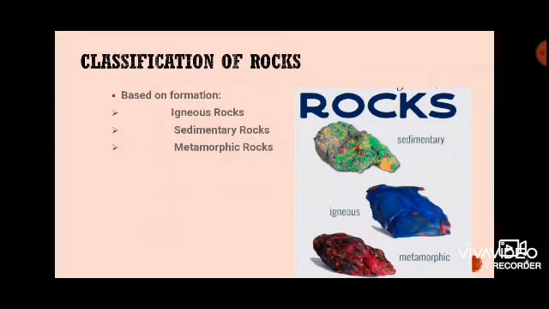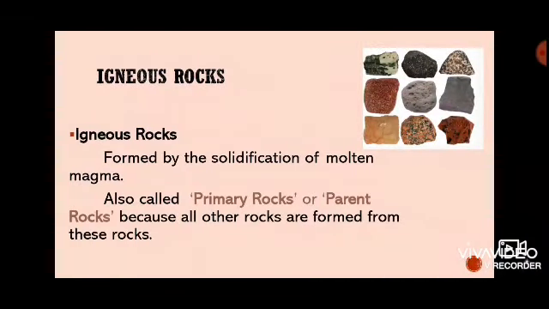The classification of rocks is based on formation into three types. The first one is igneous rocks. The second one is sedimentary rocks. The third one is metamorphic rocks. Igneous rocks are formed by the solidification of molten magma. They are also called primary rocks or parent rocks, because all other rocks are formed from these rocks.